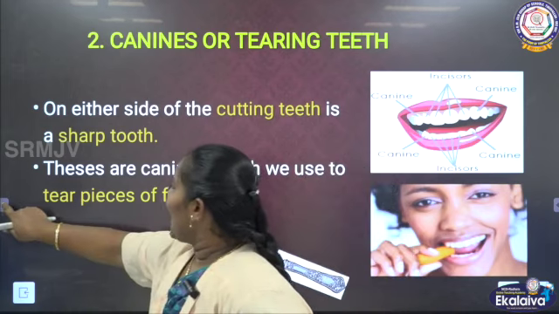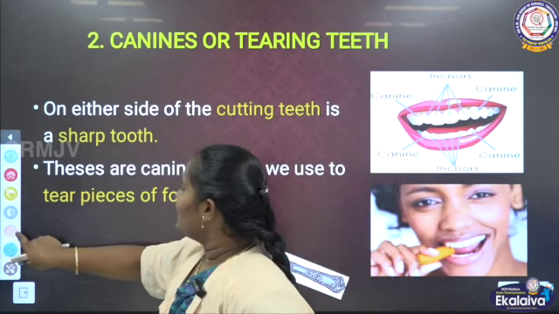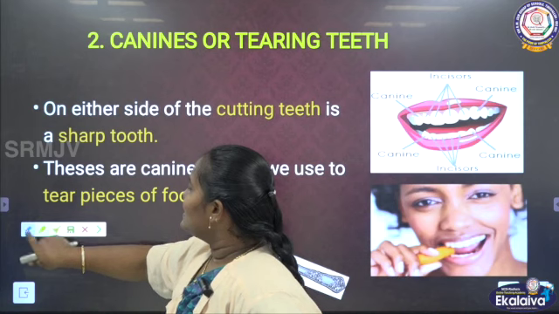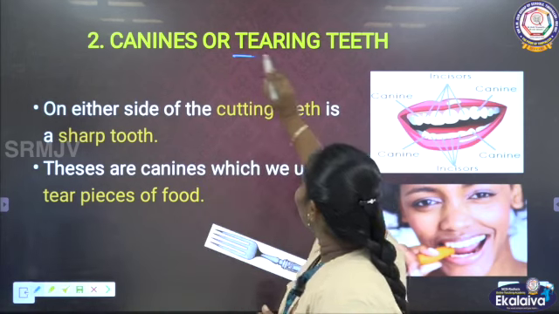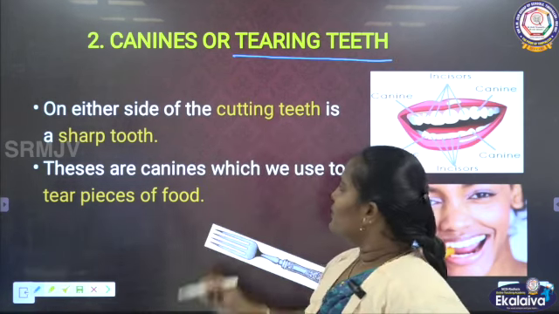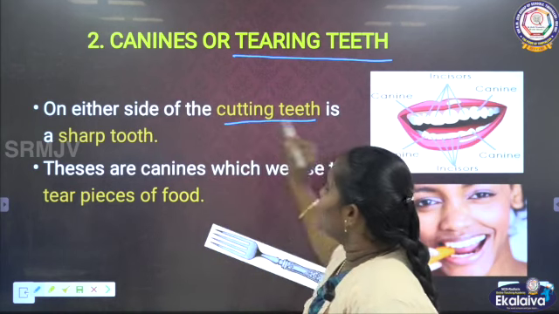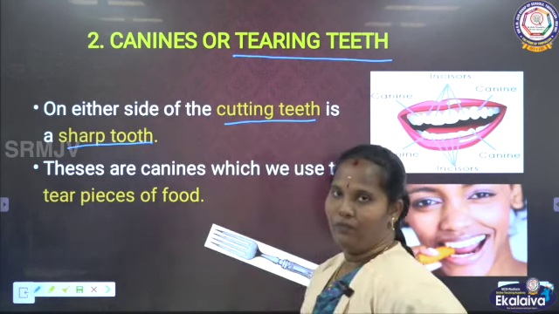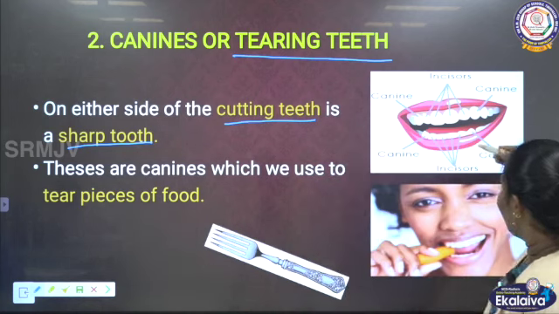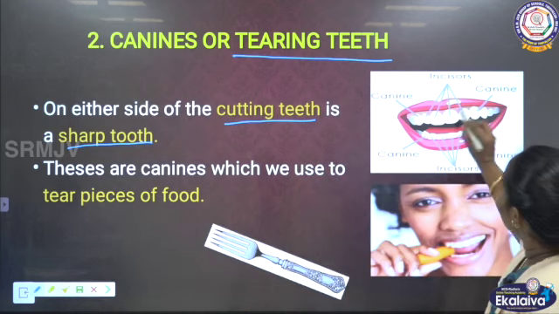Next one is the canine. The second one is canine teeth. This canine is also called the tearing teeth. See this canine. On either side of the cutting teeth is a sharp tooth. We can see here, this is the canine.